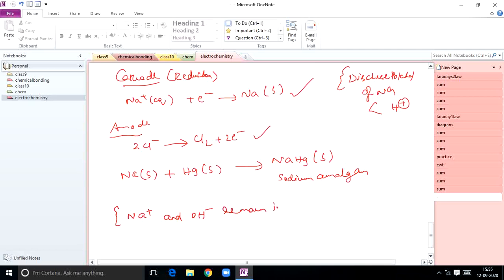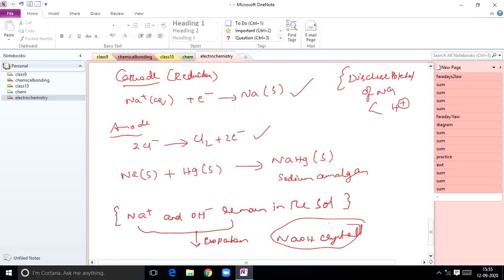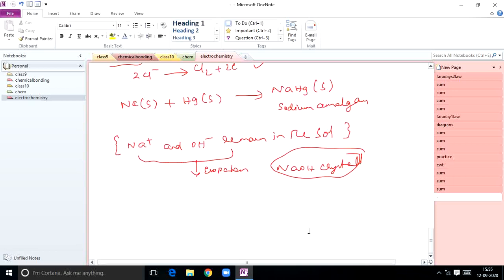When you perform evaporation, they combine together and form NaOH crystals. So this is a case of electrolysis of aqueous NaCl solution using platinum electrode, not mercury electrode. This reaction takes place. So very important.